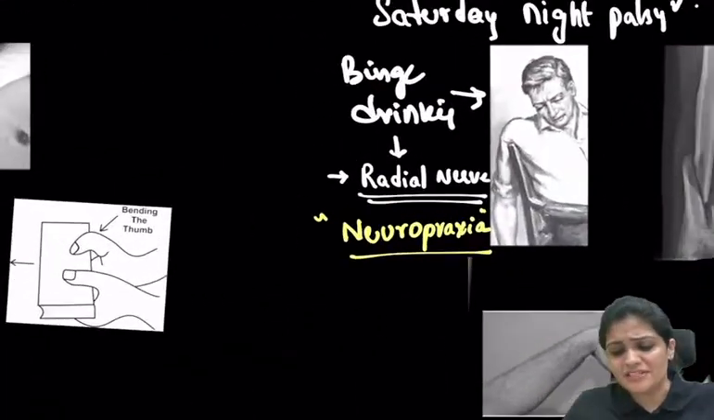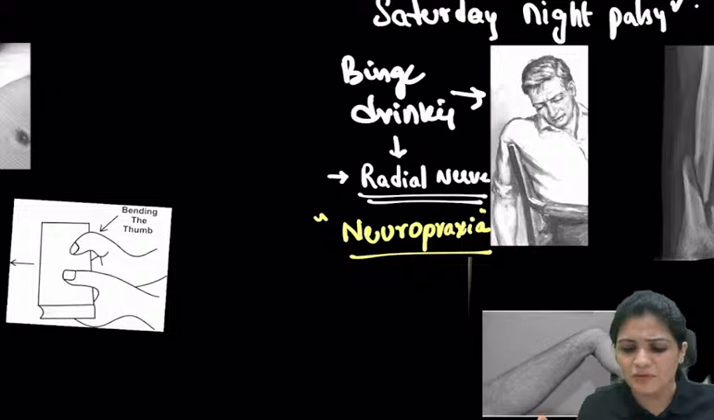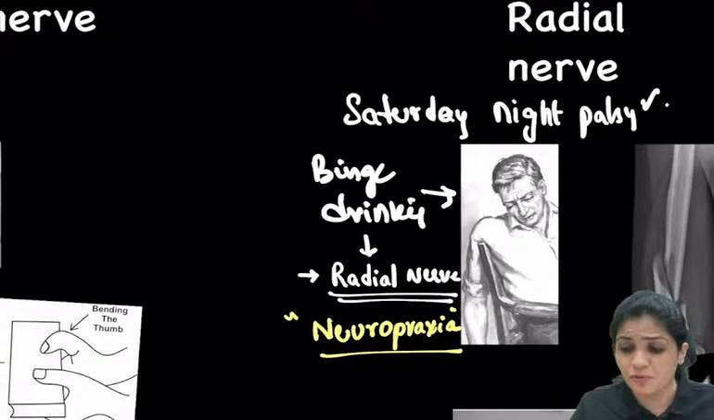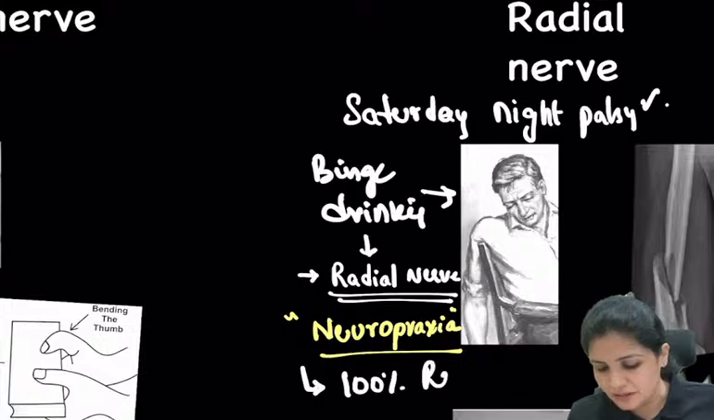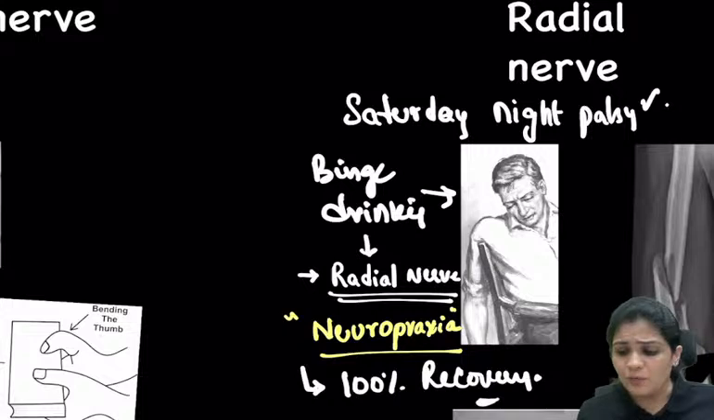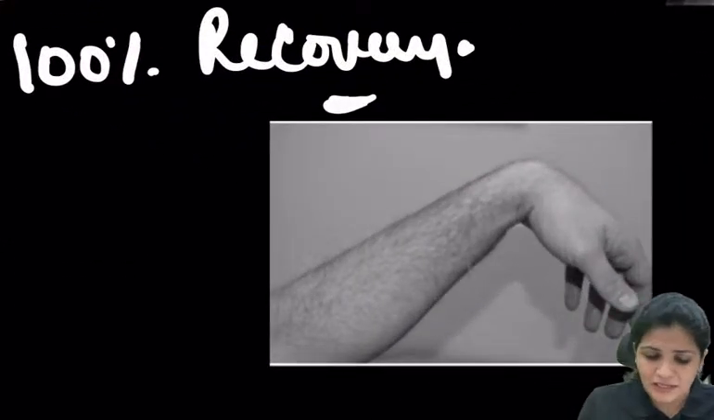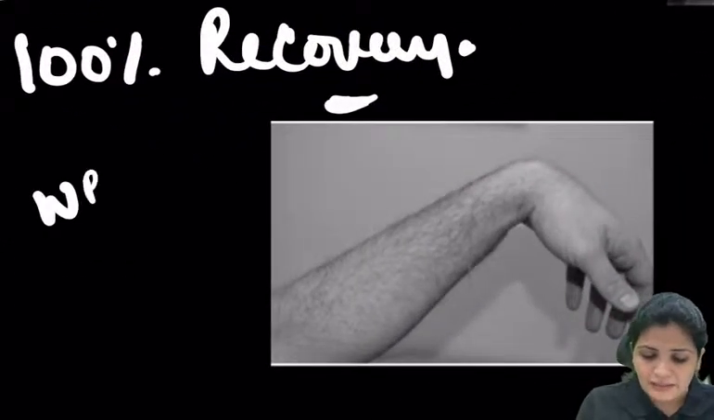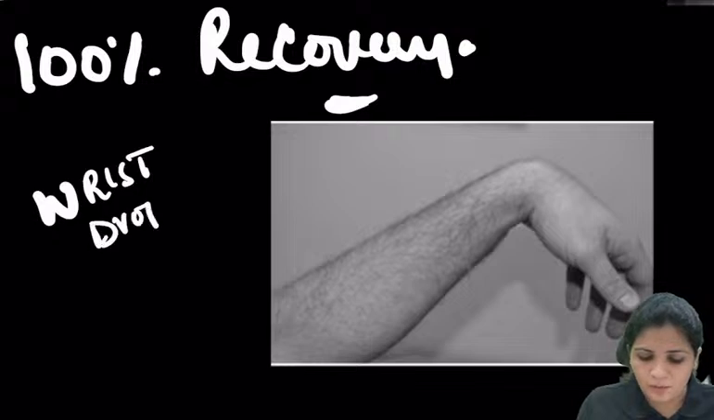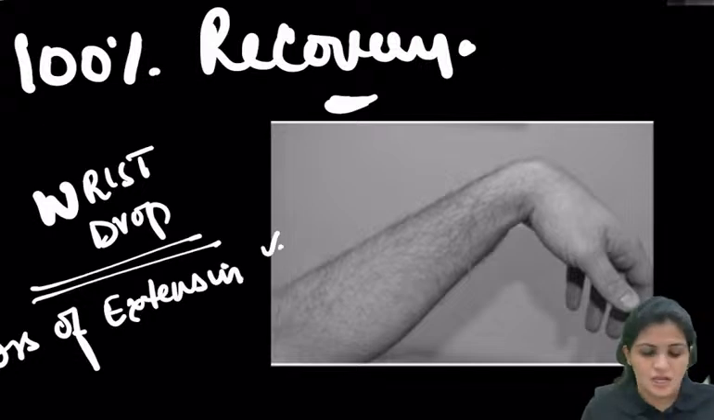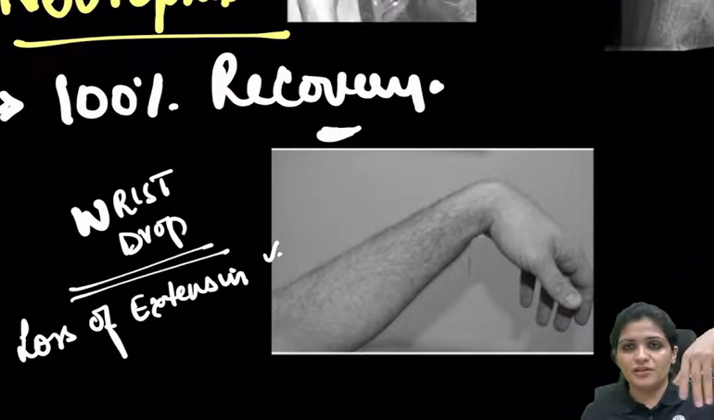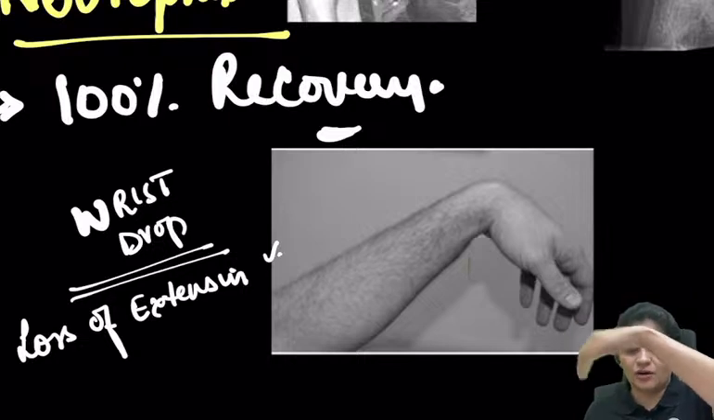Why am I discussing so much about the layers and telling it as neuropraxia? Because you have to reassure the patient that there would be 100% recovery. But why are they actually worried? They are worried about this condition: whenever there is damage to the radial nerve, there is wrist drop. So what is wrist drop? Loss of extension. The wrist just drops like this because the patient cannot extend.